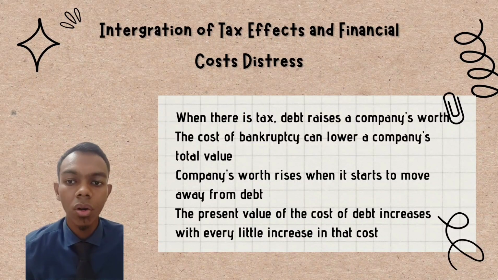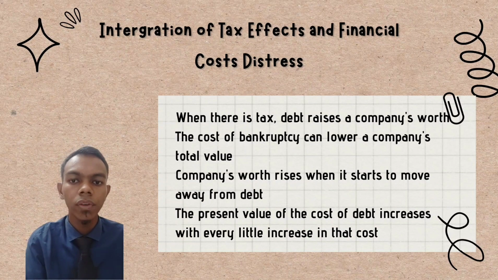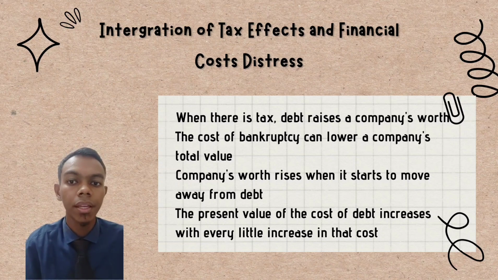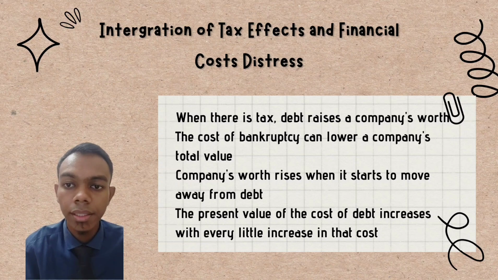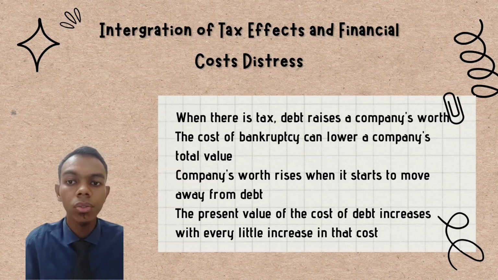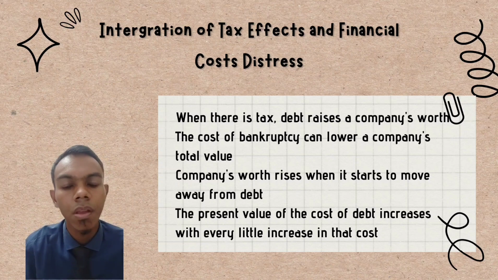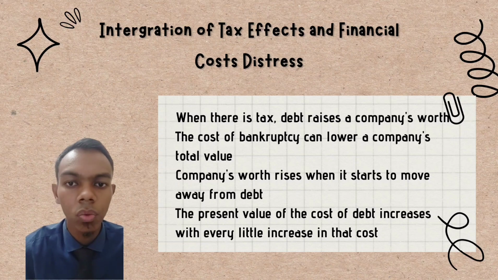Discussing the integration of tax effects and financial distress costs. To finance their operations, organizations borrow both short-term and long-term capital. When there is a corporate tax, debt raises a company's worth, according to Modigliani and Miller. The cost of bankruptcy can lower a company's total value.